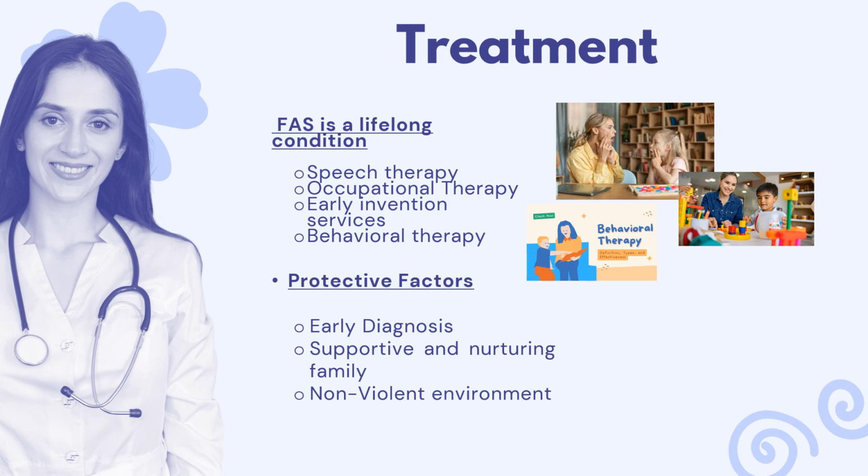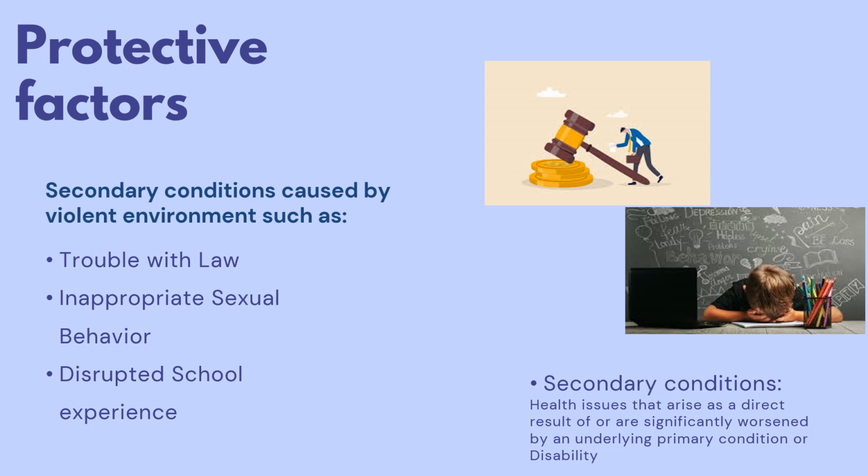There are, of course, also protective factors that can help, such as early diagnosis, supportive and nurturing families, and nonviolent environments. Living in a home that is unstable and has violent or abusive characteristics can lead a child with FAS to manifest their anger in a harmful way and could create secondary conditions such as substance abuse, where a third of people with FAS suffer from having problems with drug or alcohol abuse and tend to be reoccurring inpatients.